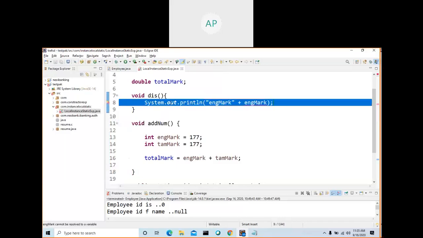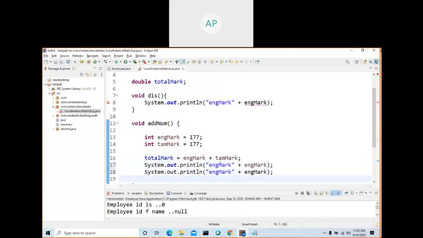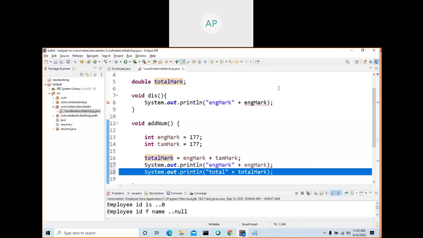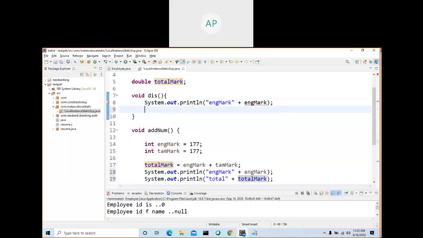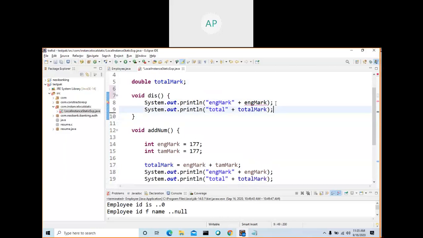Control C, control V, total mark. This is the difference between this and this.